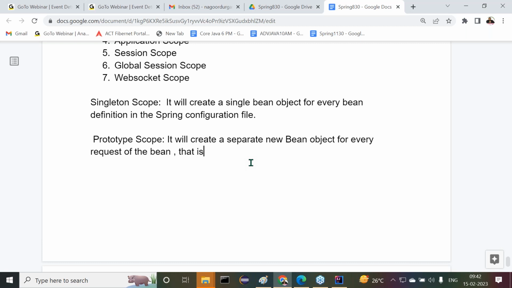That is, for every call of the getBean method, for every getBean method call.